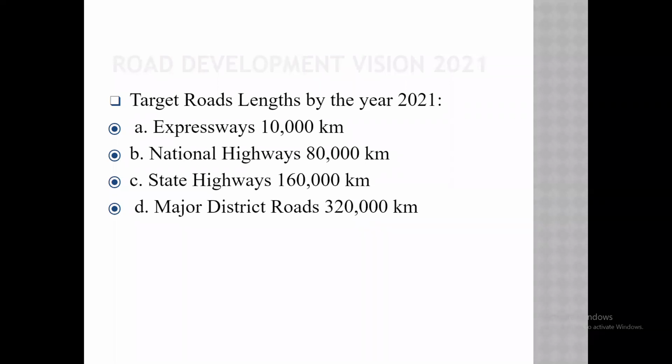They have decided to build 10,000 kilometers of expressway. Then they have decided to go for 80,000 kilometers of national highway. Then 1 lakh 60,000 kilometers of state highways. And they decided to go for 3 lakh 20,000 kilometers of major district road. This much road construction is targeted by the vision of 2020. Okay, keep in mind these figures. This might be asked in the exam.